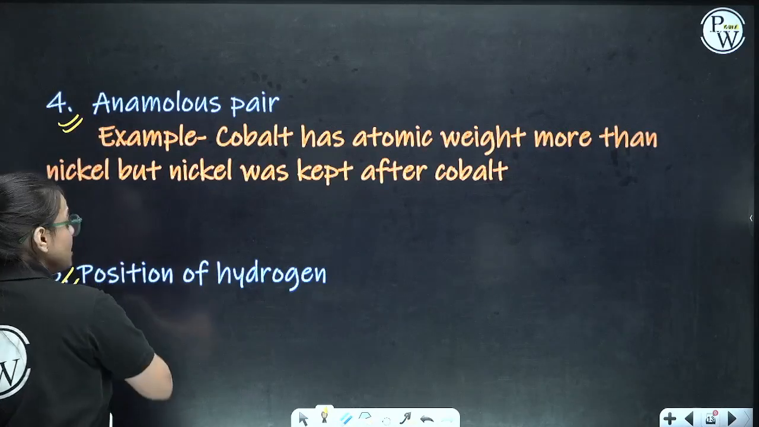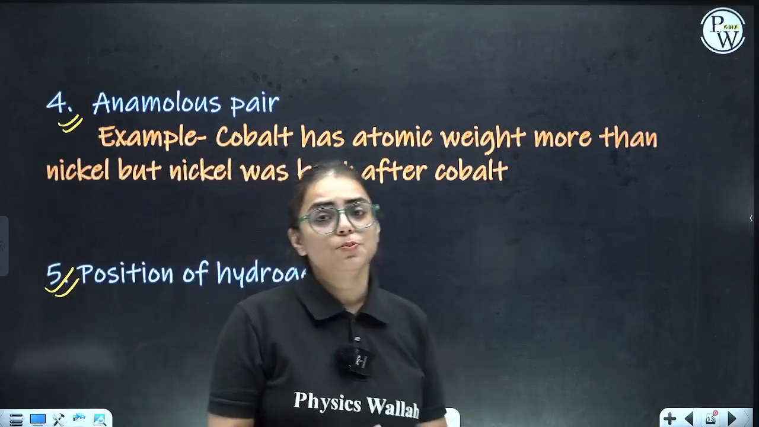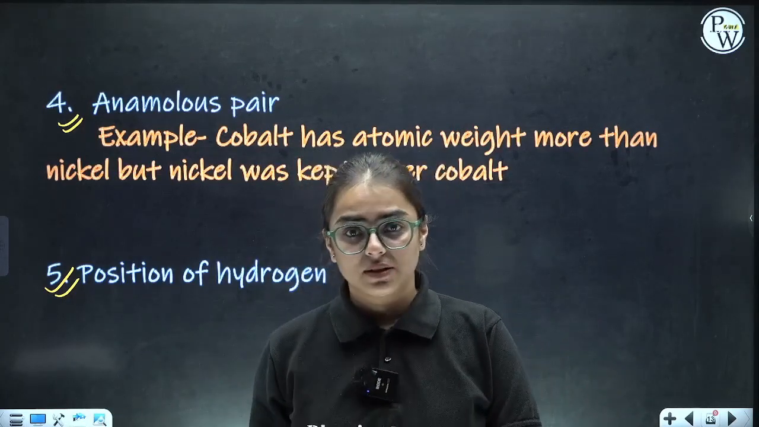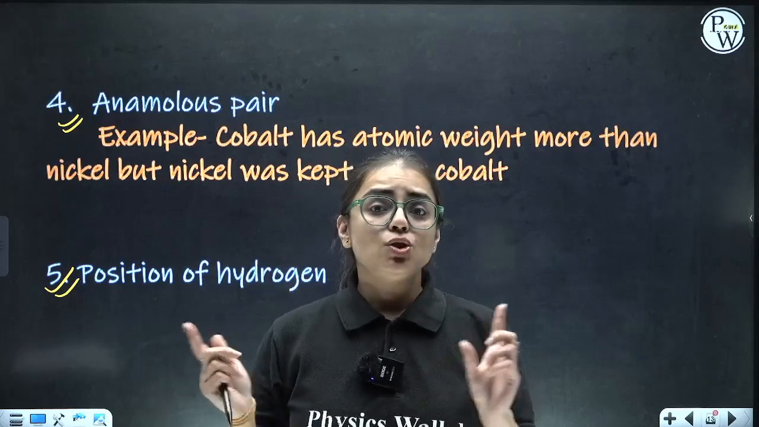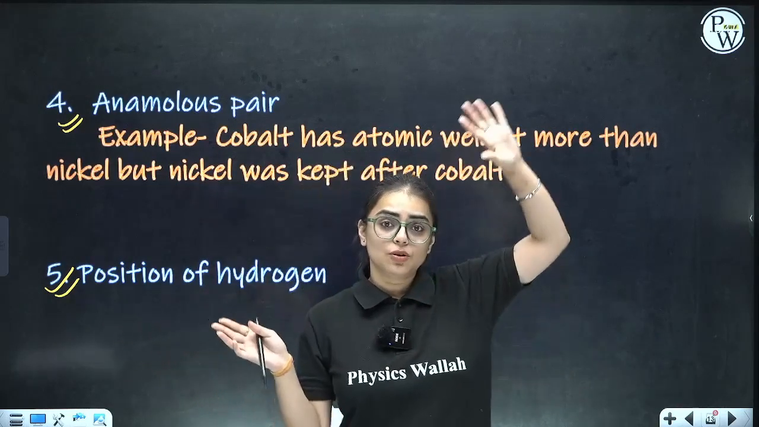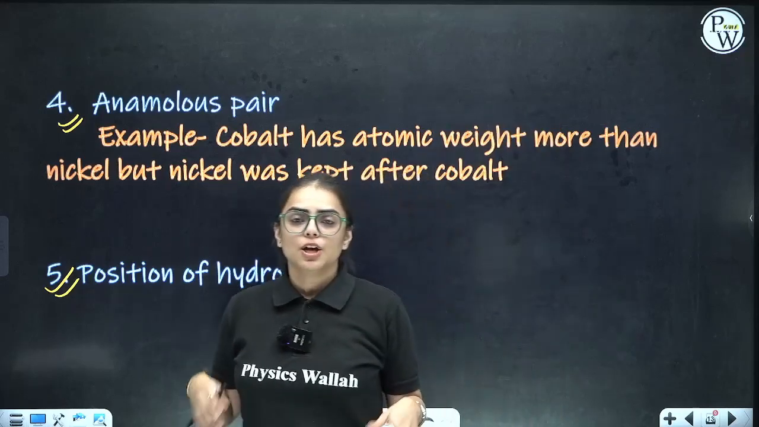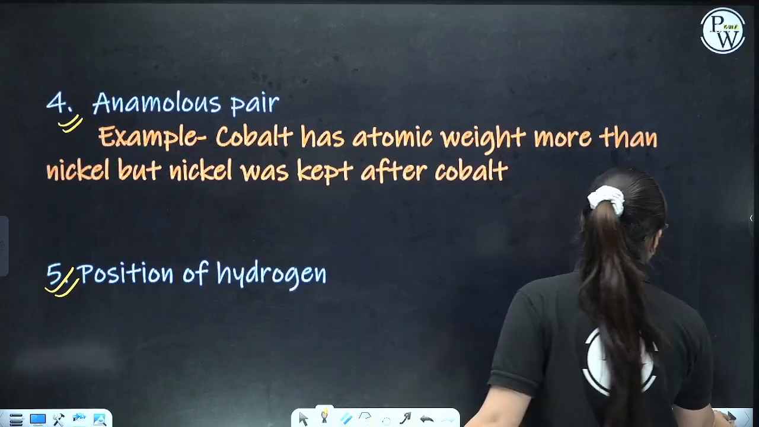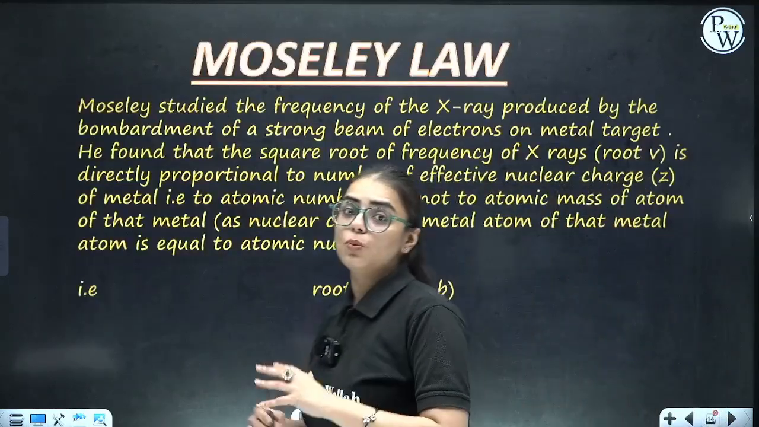The last demerit is the position of hydrogen. See, hydrogen possesses some characteristics of group number 1st and some characteristics of group number 17th. Group number 7th. So it was a confusion fundamentally to place it in the first group or in group 7th. So its position was uncertain. So this is again a demerit. Clear everyone? Now students, come to Moseley's law.